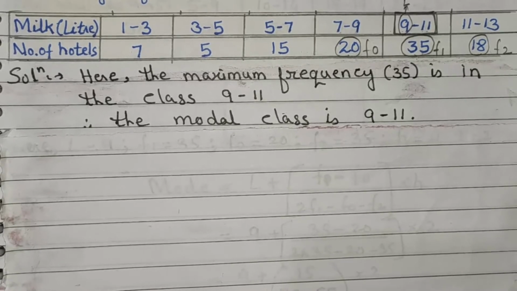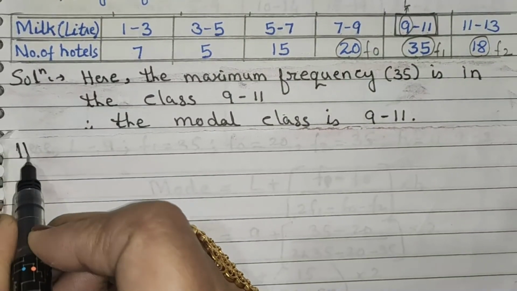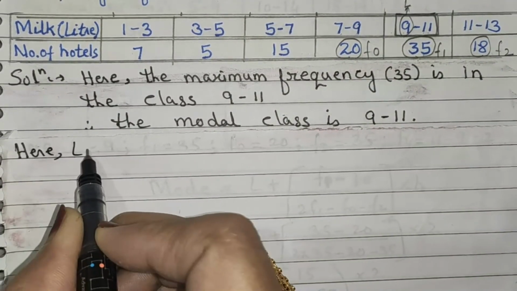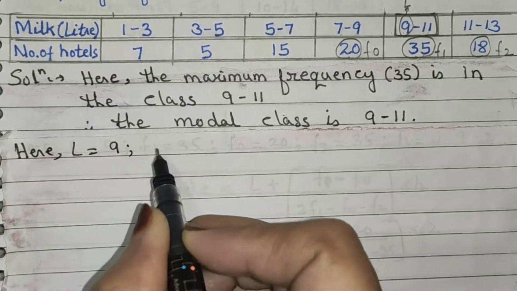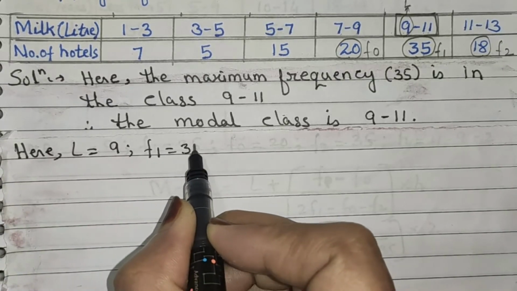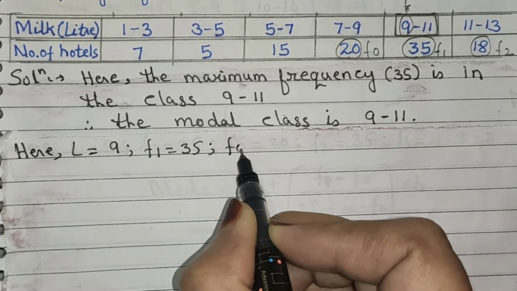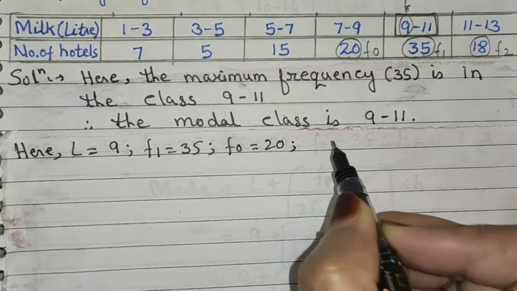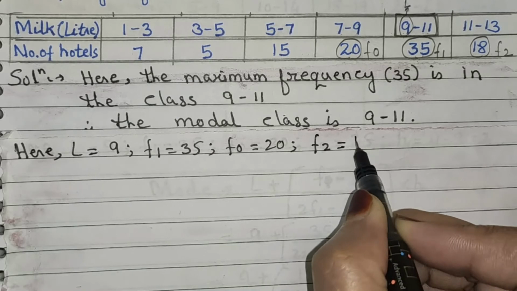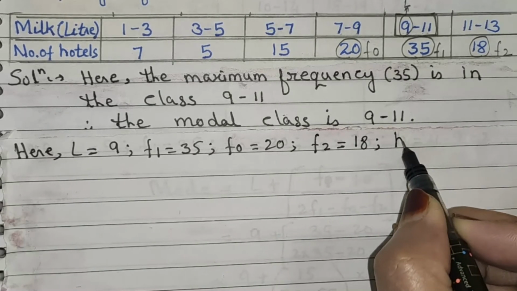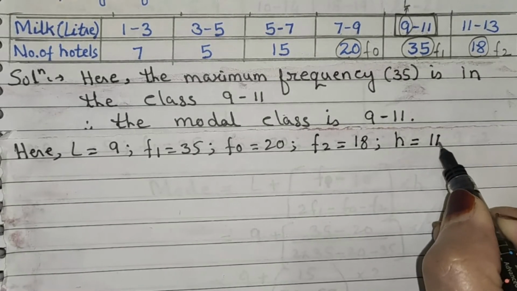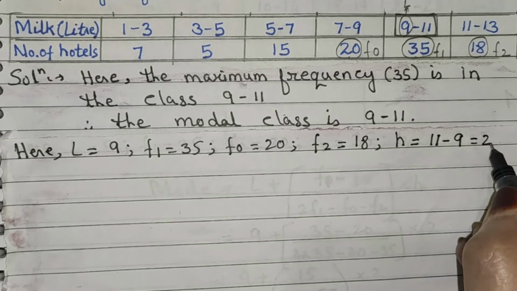Now write down all the values here. L is equal to 9. F1 is equal to 35. F0 is equal to 20. F2 is equal to 18. And h is equal to 11 minus 9, which is 2.